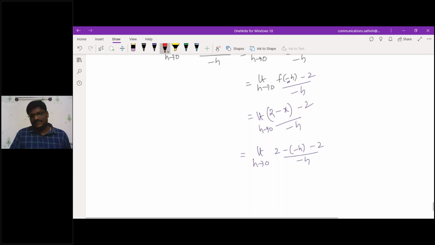So what will I get? This 2 minus 2 will get cancelled, minus half minus plus will be there. Limit h tending to 0, h by minus h. This value will be what? Minus 1, na?